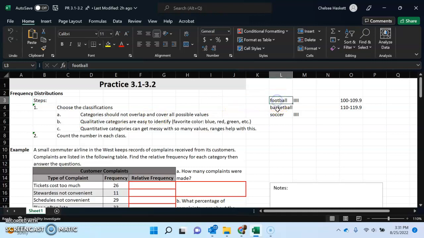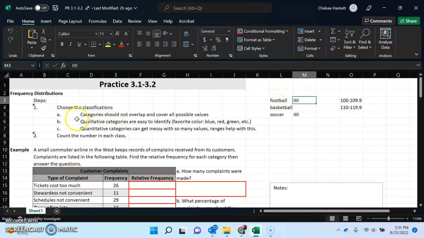It is when you go around and you ask a bunch of people football, basketball, or soccer, and you pick one. Which one's your favorite or something like that, and you get tally marks for each one, and it's the frequency, or the amount of times it comes up when you ask them.